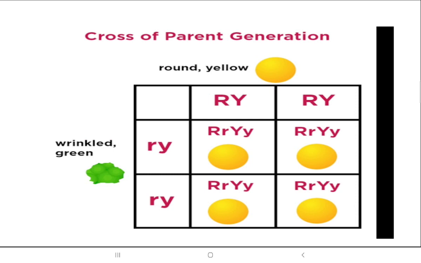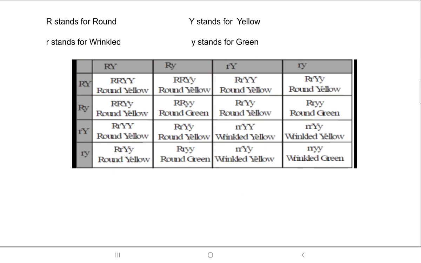Now two differences: round and yellow. Round is denoted with capital R, and wrinkled is denoted with small r. For yellow we take capital Y, for green we take small y. Understood? The alphabet of the dominant will be in capital, and the recessive will be the same alphabet in small letters. You will not take a different alphabet. I hope it's clear.